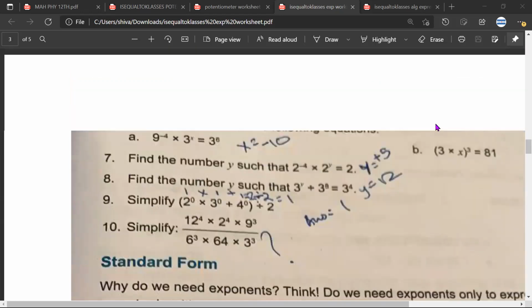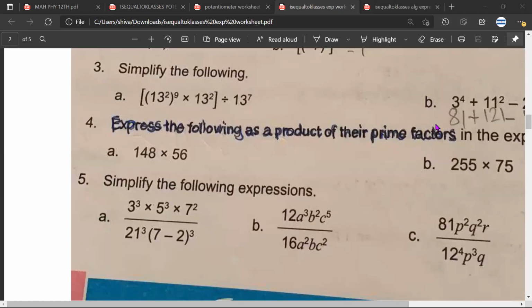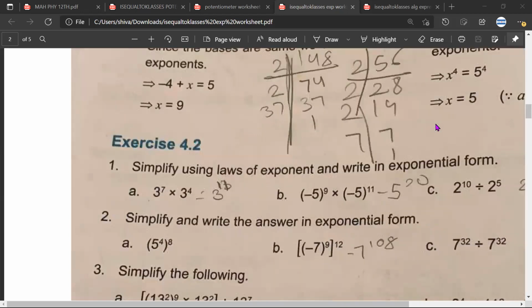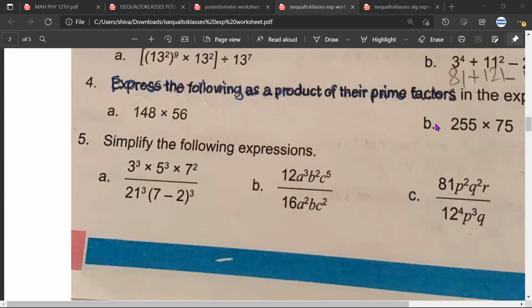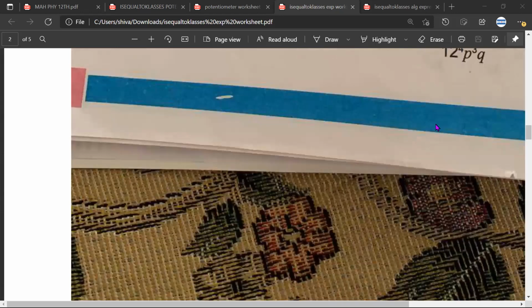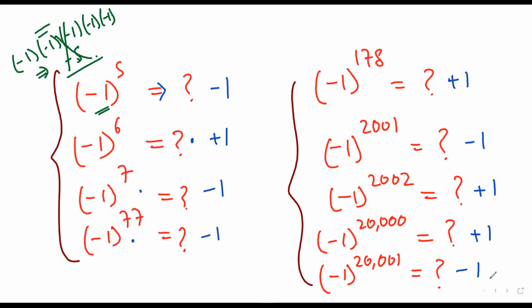Let me see if there is another example. Satya, any doubts still? No. I think the things get confusing.